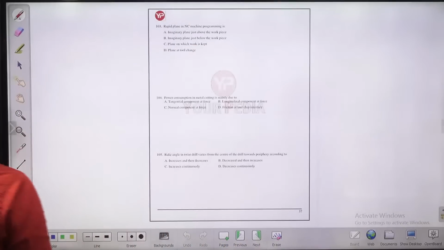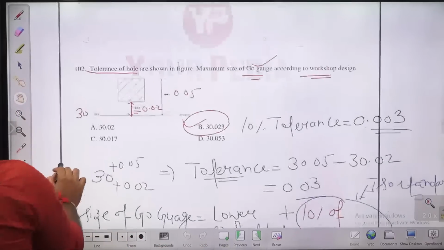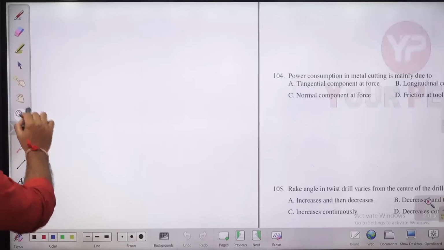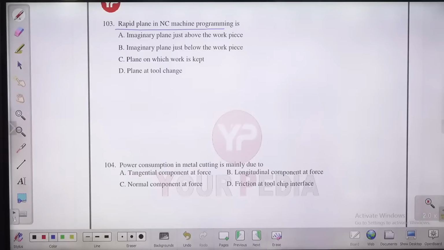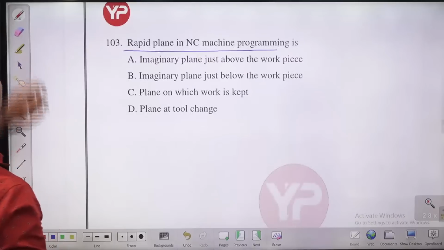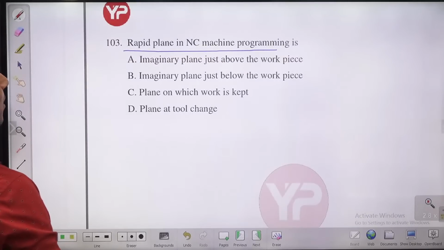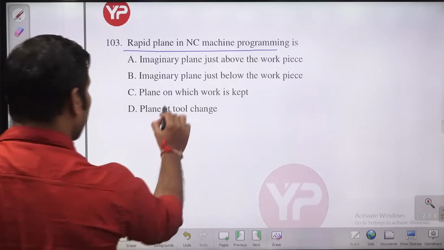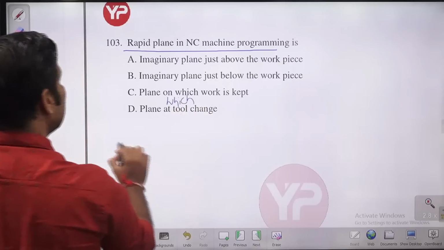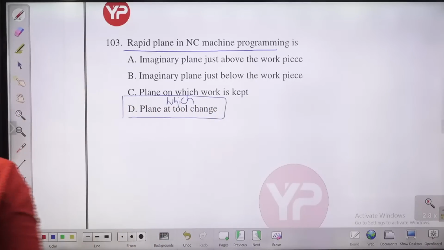Let's move to the next question, question number 103. Rapid plane in NC machine. From the name itself we can understand, children, what is a rapid plane? Rapid plane in NC programming is where the tool is quickly going to move. It is an imaginary plane just above the workpiece, the plane at which work is clamped, the plane at which the tool changes. You know guys, in a CNC or NC machine, we use tools.